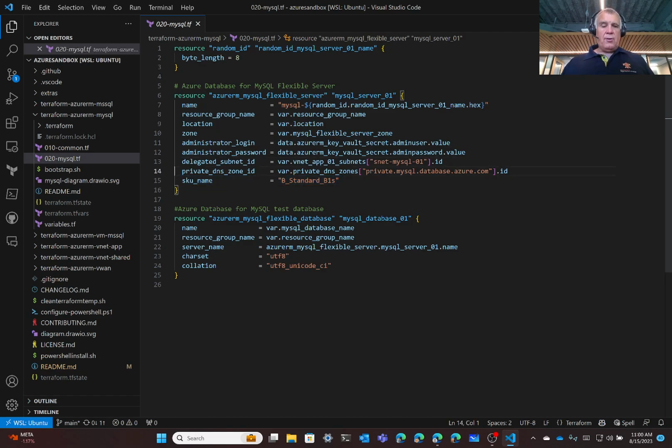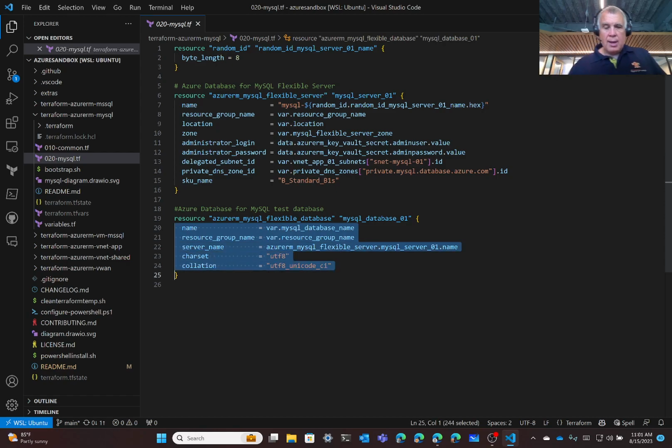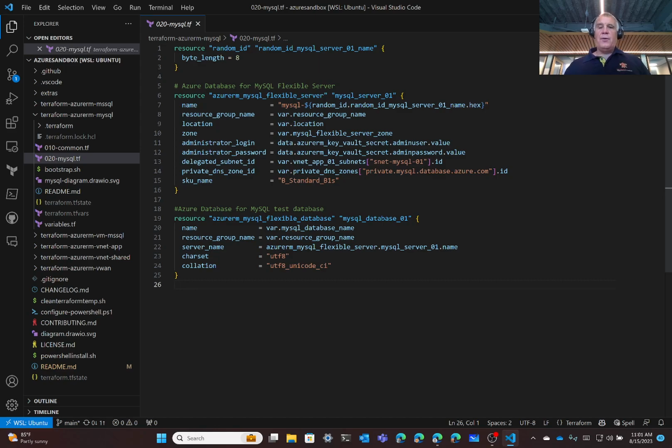Now, when you specify this private DNS zone and this delegated subnet, the Azure MySQL Flexible Server service will automatically provision an A record in your private DNS zone for this particular instance. And we saw that previously in the smoke testing. And then here's where we provision our database. So we just give it a name and we link it to the previous server that we provisioned above, define the character set and collation, and we're off and running. So pretty simple set of configuration associated with this.